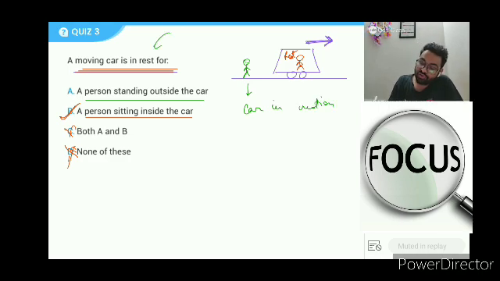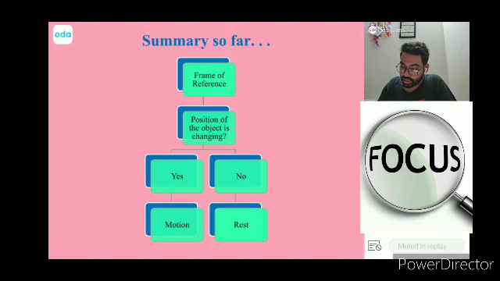So we were asked to whom the car is at rest. So this is wrong. If the question had been a moving car is in motion for, then you would have said A is correct and B is incorrect. Do you understand this? Can I get a one? That yes, sir. I got yes. Right. So let me give you the summary so far. We have decided what the frame of reference is and then we see whether the position of the object is changing or not. If the answer is yes, you say motion. If the answer is no, you say rest.